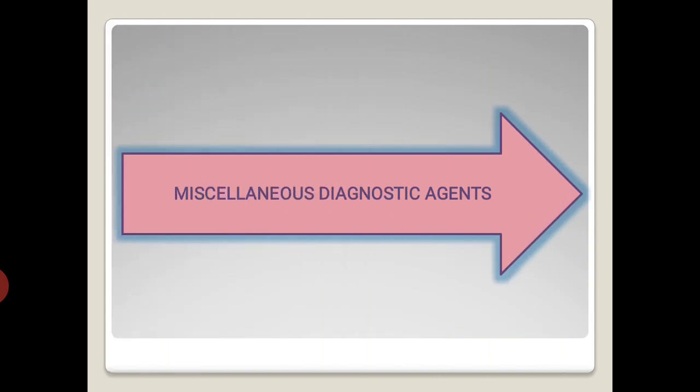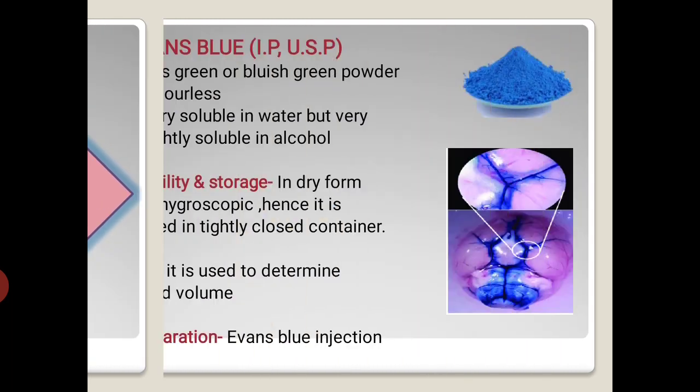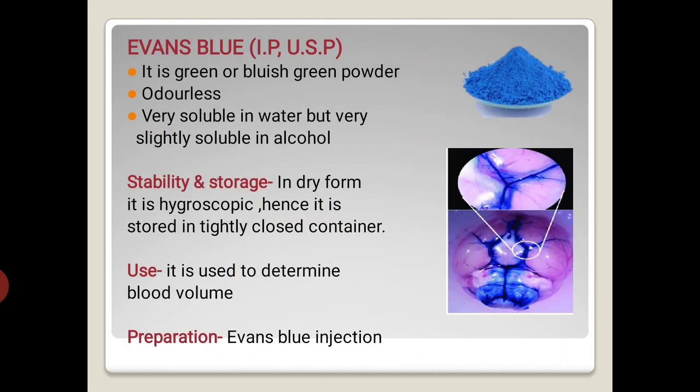Then miscellaneous diagnostic agents. First is the Evans blue. It is a green or bluish green powder. It is odorless, very soluble in water but very slightly soluble in alcohol. In the dry form, it is hygroscopic, hence it should be stored in a tightly closed container. So this Evans blue is used to determine the blood volume. It is available in the form of injection, Evans blue injection.